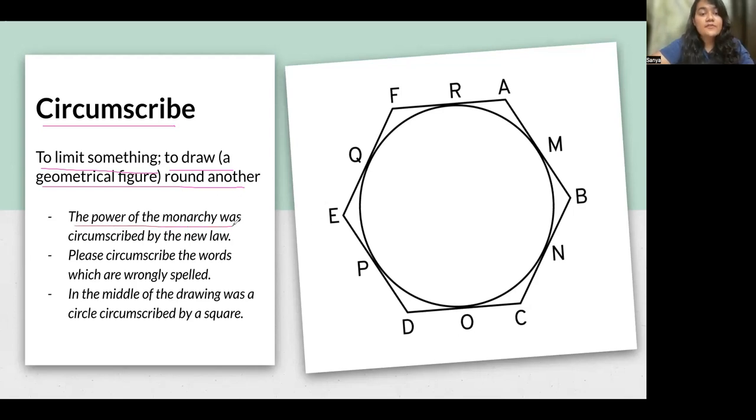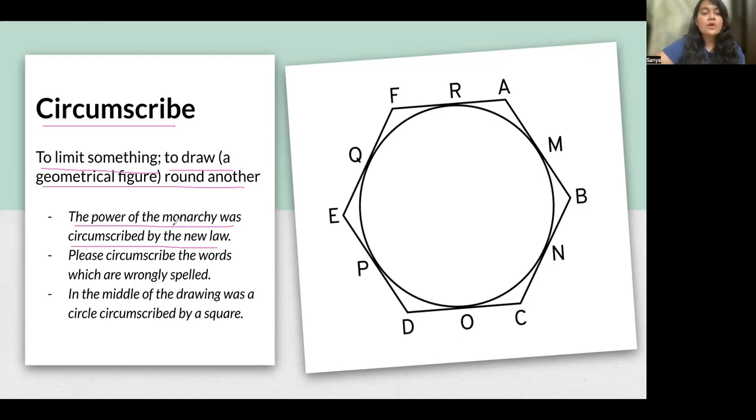The power of the monarchy was circumscribed by the new law. The power of the monarchy means the power that was there with the person who was ruling alone over a region. Monarchy, a single ruler.